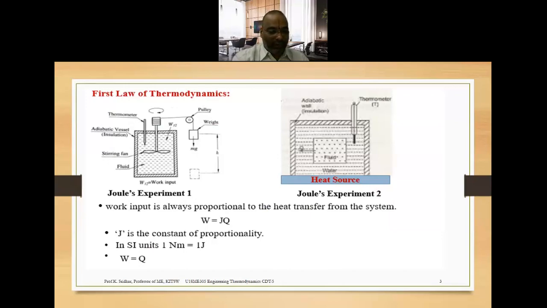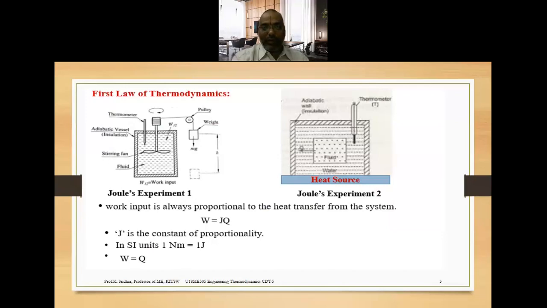Let us consider a closed system which consists of a known mass of water contained in an adiabatic vessel having a thermometer and a paddle wheel. Here we are able to observe a paddle wheel and a thermometer.